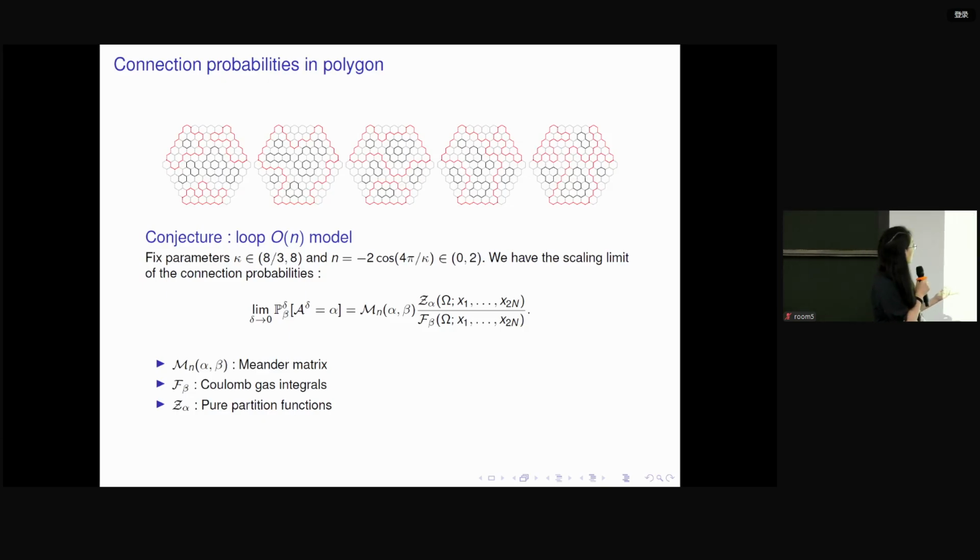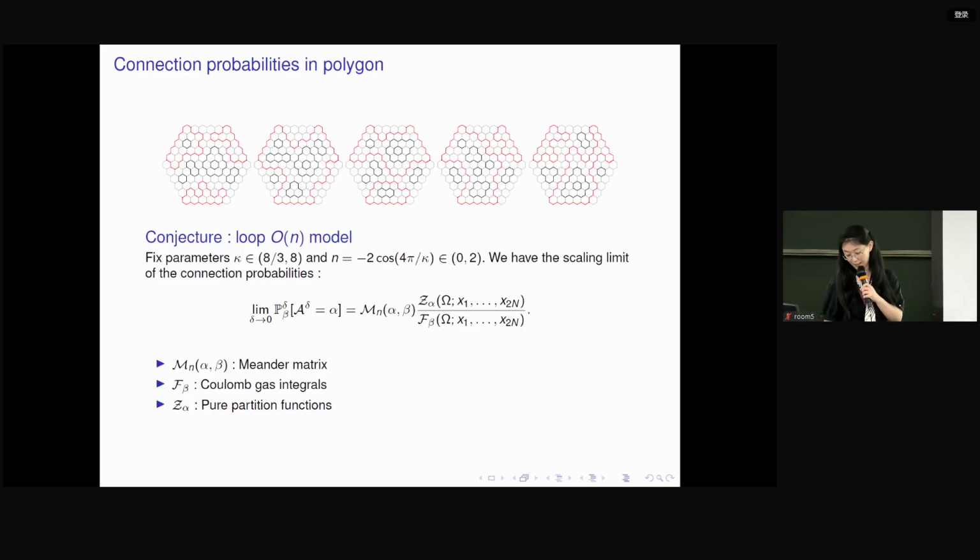Here I also need to mention that if the polygon is very simple, for instance if the polygon is just a rectangle, so there are only 4 marked points on the boundary, then for Bernoulli percolation, this is exactly the famous Cardy's formula. And for the FK-Ising model, this is also known. So basically, this conjecture is a more general polygon conjecture for Cardy's formula.